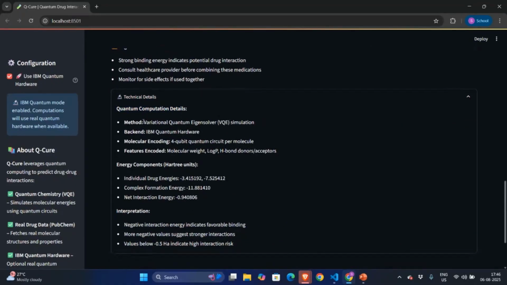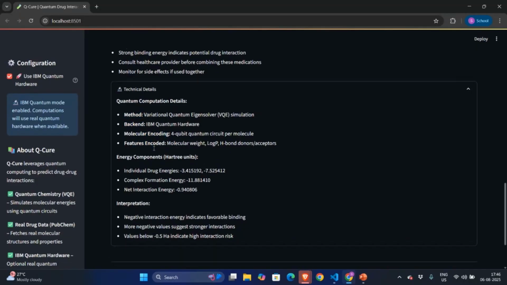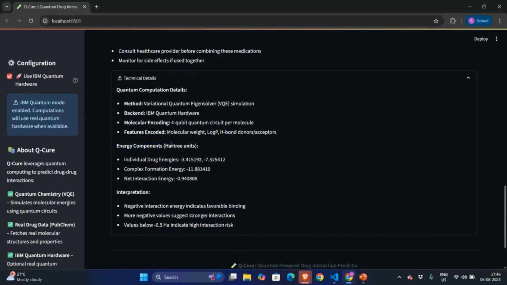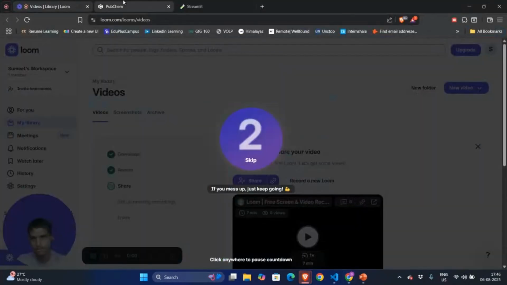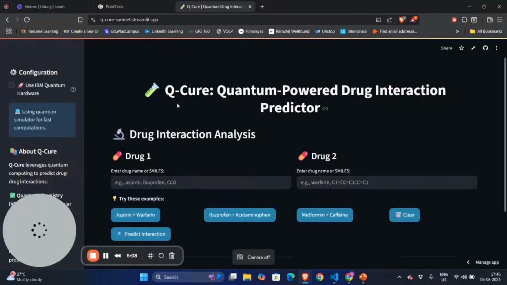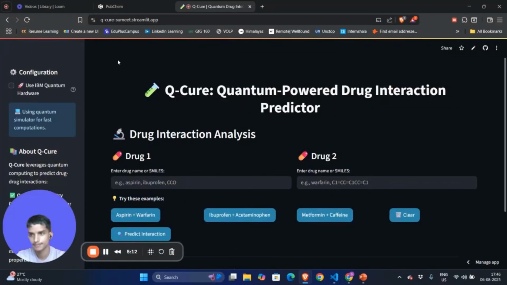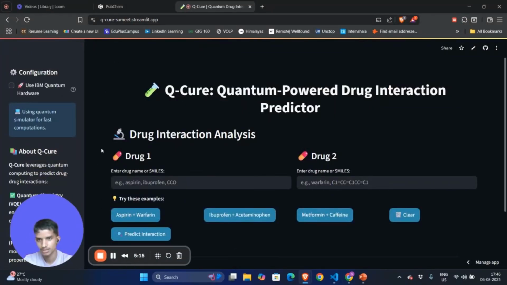Below this, there is a section called technical details. In this, it shows quantum computational details, what method is used, what backend is used, molecular encoding, feature encoding, and then the energy components in Hartree units and the interpretation. This is the local host. Let me show you the Streamlit app, which I have deployed.